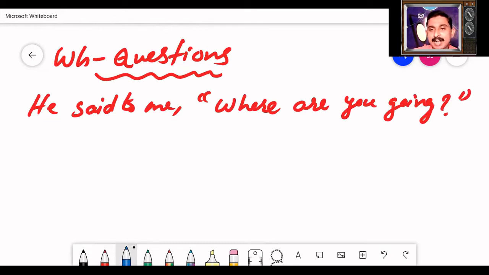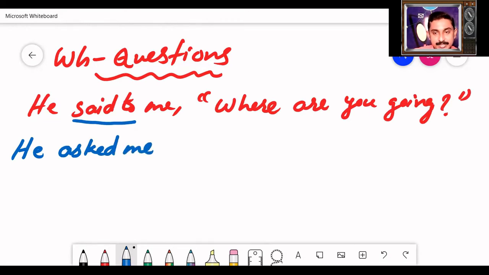Usually questions are asked, so instead of saying said we use inquired or asked. So the first thing that you need to do is remove the reporting verb said and write asked. So you will be writing like this: He asked me. Instead of he said to me, we write asked me because questions are always asked or inquired.